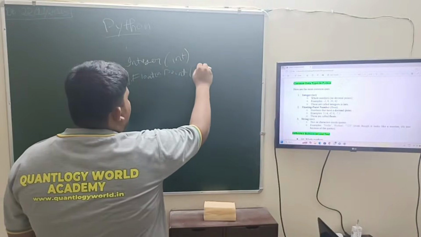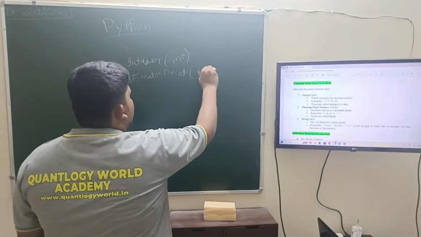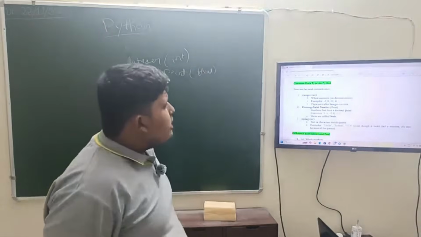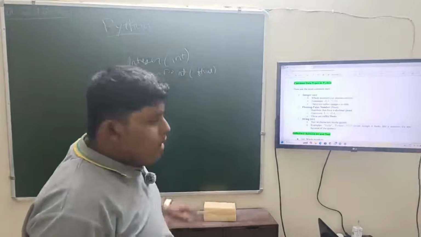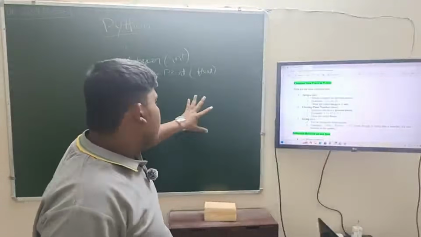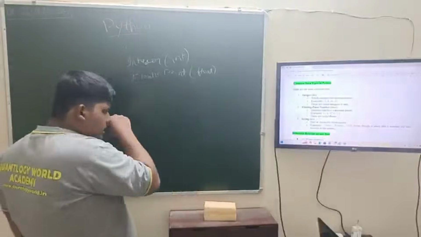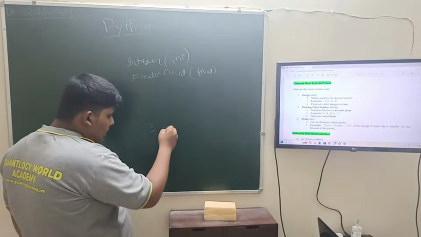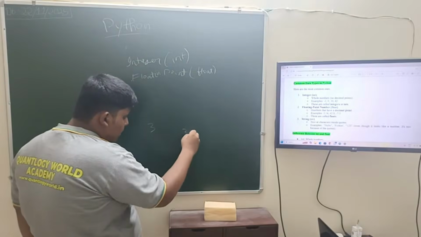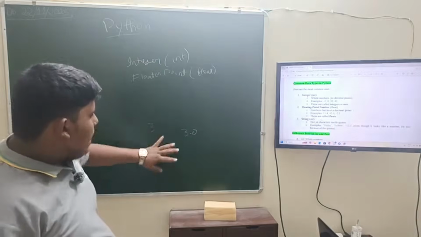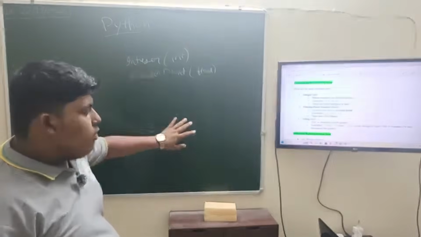In Python we write it in small letters, float. Floating point means the numbers which are in decimal form. There is a simple difference between 3 and 3.0. Both values are the same, but this is an int data type and this is a floating point data type.